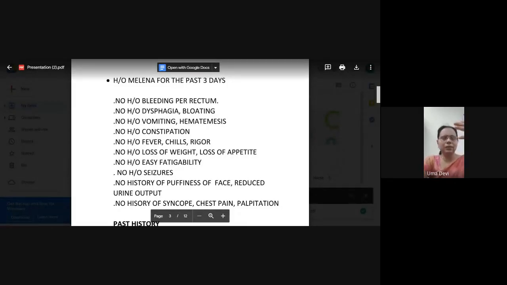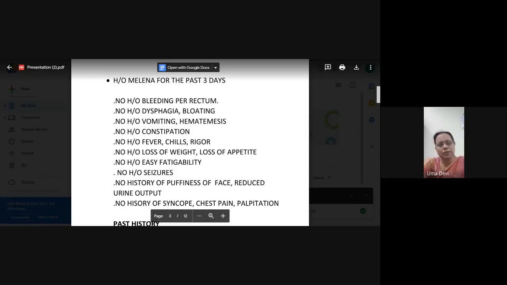So whenever you are going to present, now again summing up all this. Whenever you are going to present the history of presenting illness, first the chief complaints. Always you should follow the chronological order, and then you are going to come to the history of presenting illness. When you present it, you first tell all the positive findings, and then the relevant negatives. Relevant negatives, first related to whatever you're thinking. Then other system involvement will come in there. In between, what are the other possibilities you're going to think should come in between. If that is the flow of presentation, it is very nice.